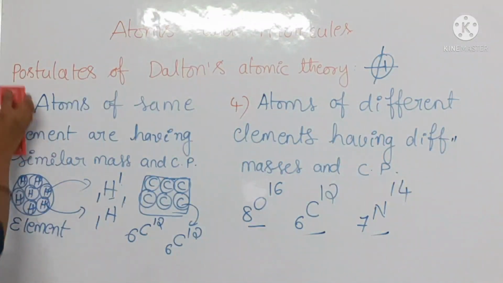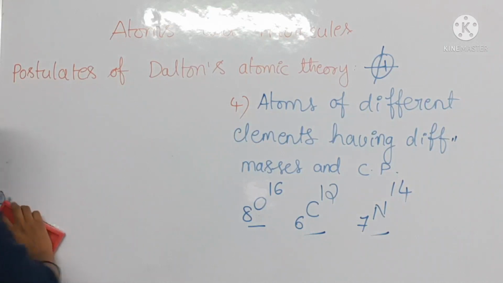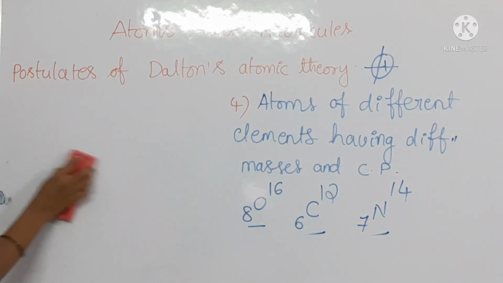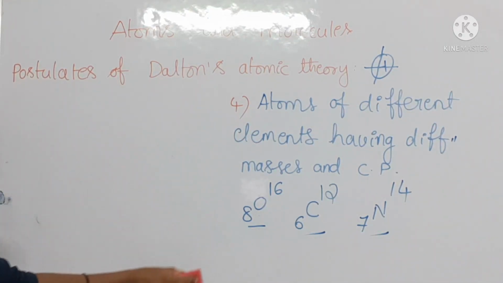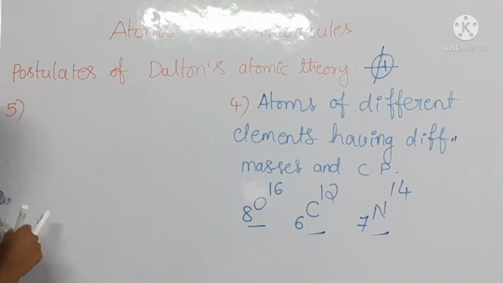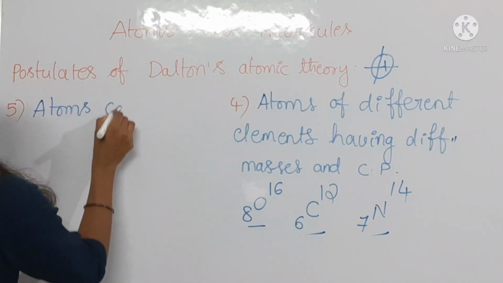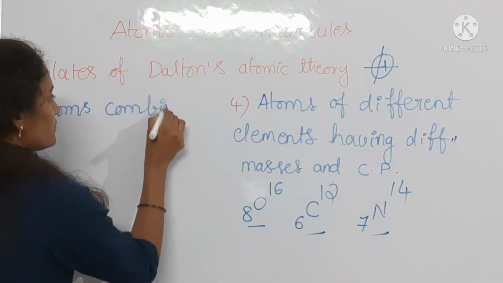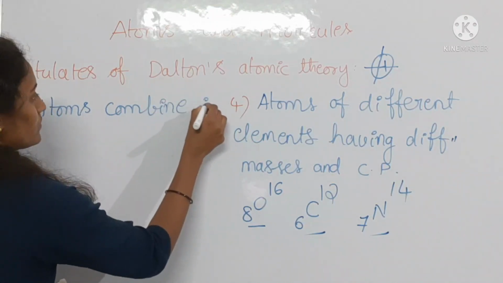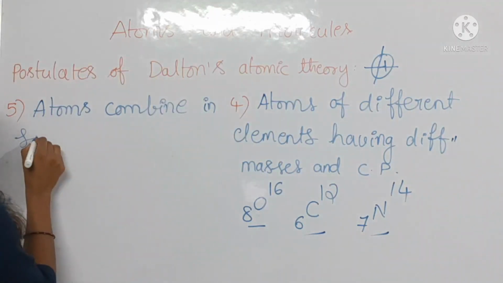Coming to the fifth postulate, atoms combine in small whole number ratio.